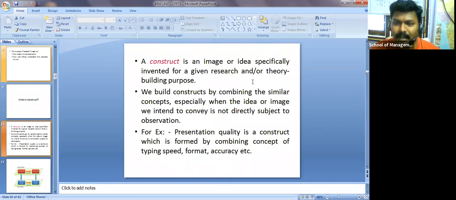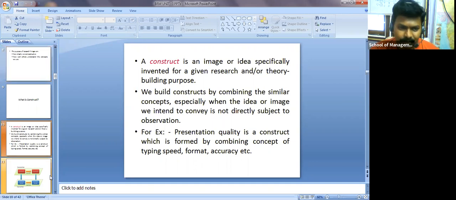So you want to build or develop a theory, and for that you are developing a construct. You want to know about presentation quality. To know about it, you need to depend upon the typing speed of that particular person, what type of format he's using, and what about his accuracy is the most important one. So we build constructs by combining similar concepts. To know about presentation quality, I'm depending upon typing speed, format and accuracy. The idea or image we intend to convey is not directly subject to observation.